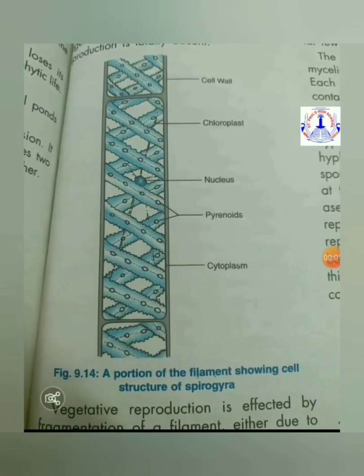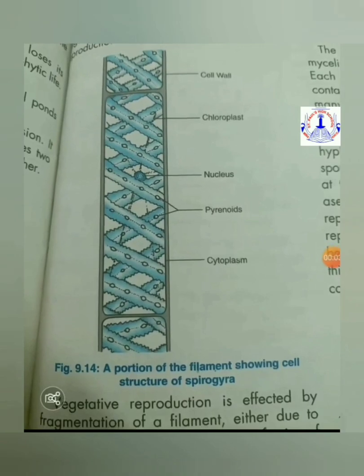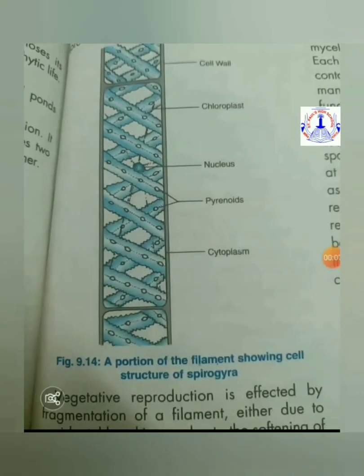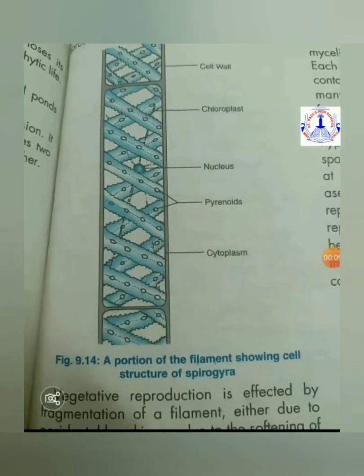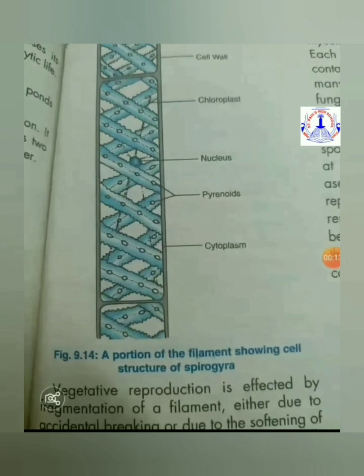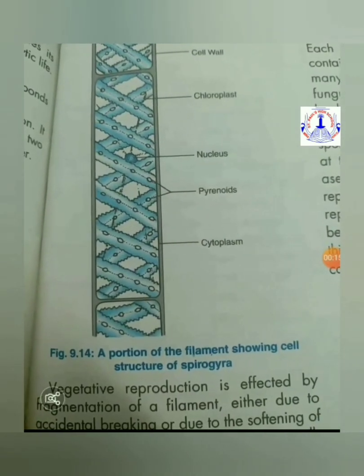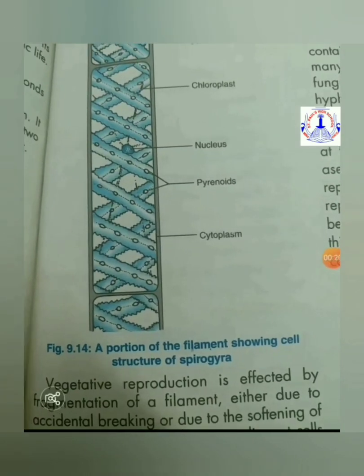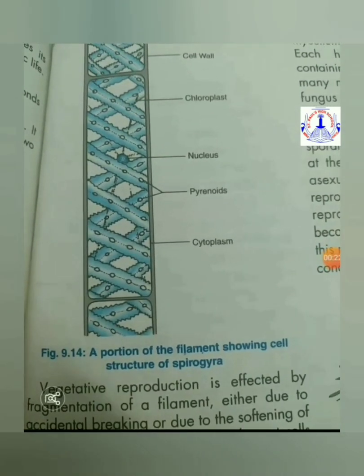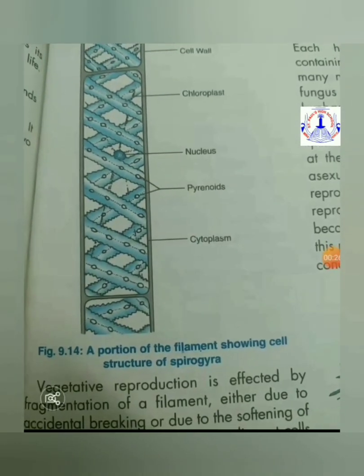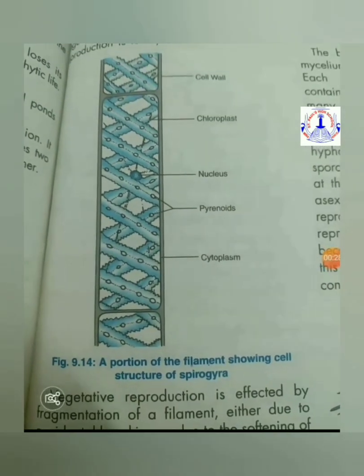Now we are going to discuss Spirogyra. Spirogyra is a multicellular algae. Spirogyra is the commonest freshwater green algae. It occurs in still water of ponds, tanks, pools, ditches as a submerged or free-floating filament. It is also called pond silk. The vegetative body is a multicellular and unbranched filament. You can see the structure.